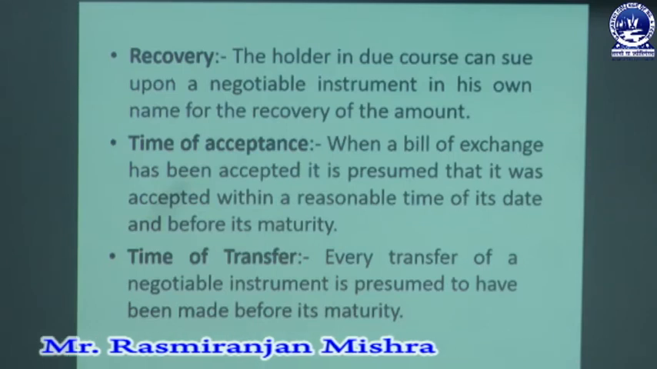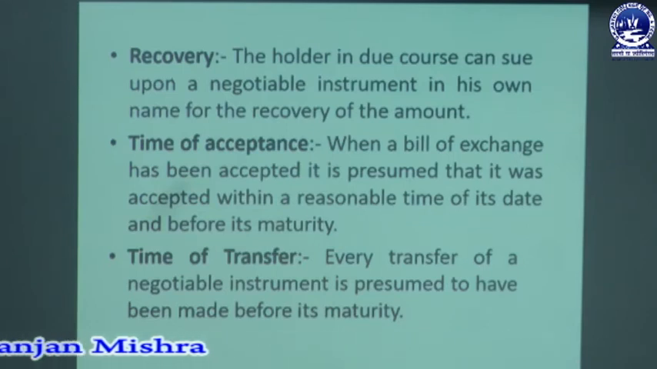When a bill of exchange has been accepted, it is presumed that it was accepted within a reasonable time of its date and before its maturity. So there must be a time, and within that particular time or before its maturity it can be accepted. In the case of a bill of exchange, which is one type of negotiable instrument, when it has been accepted, it is presumed that it was accepted within a reasonable time and before the date of maturity.